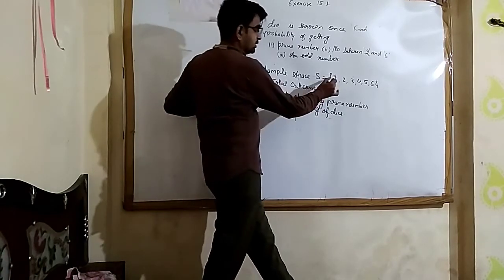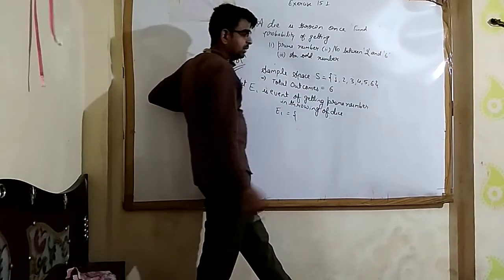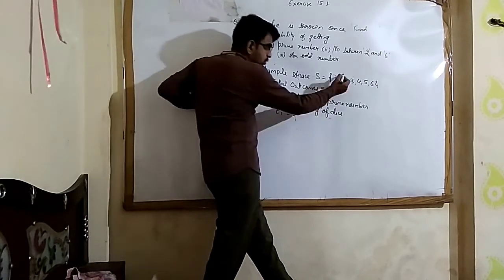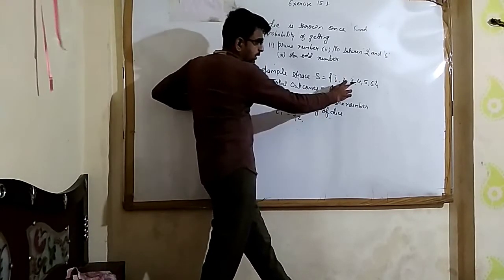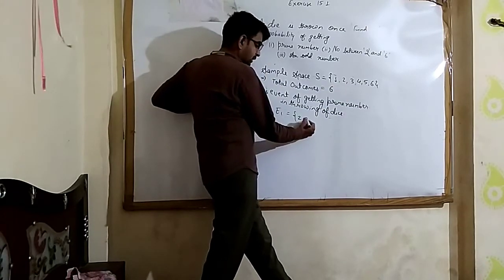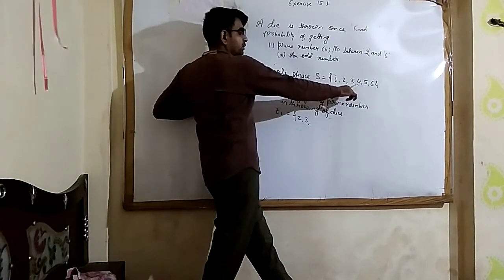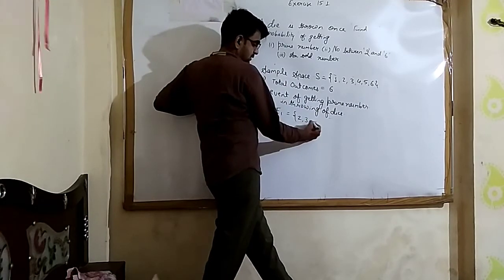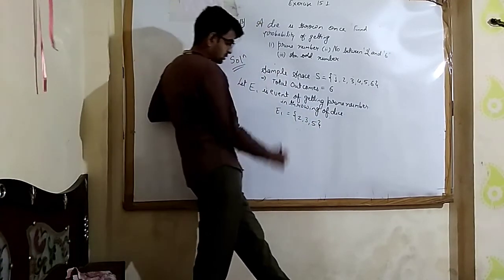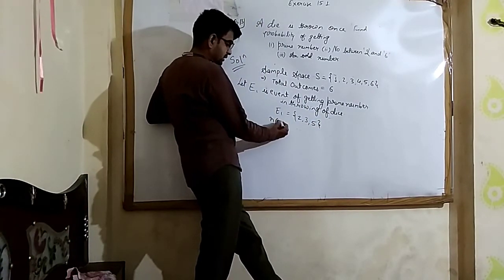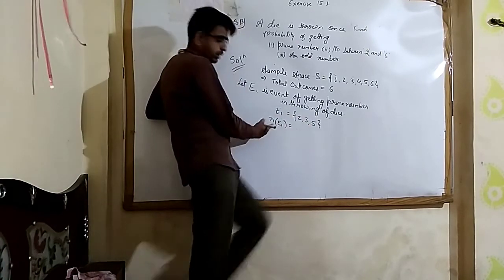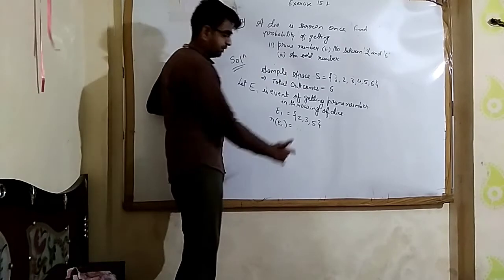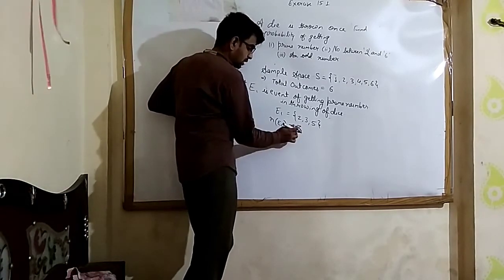Okay, see, is 1 a prime number? No. Is 2 a prime number? Yes, so it will come in E1. Is 3 a prime number? Yes, it will also come. 4? No. 5? Yes. So how many cases are there? 1, 2, 3. So n of E1 will be 3.